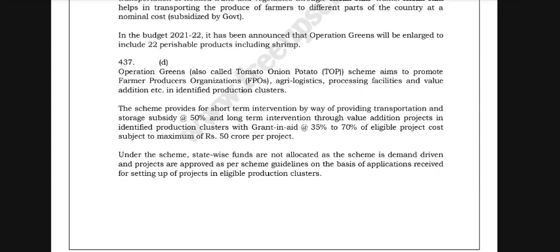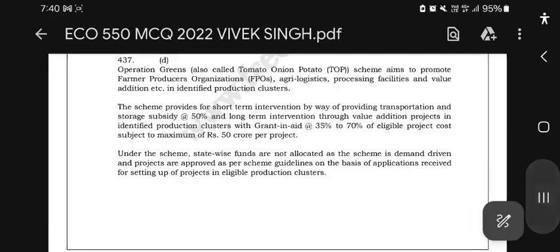State-wise funds are not allocated as the scheme is demand driven, and projects can be approved as per the scheme guidelines on the basis of applications received for setting up projects in eligible production clusters.